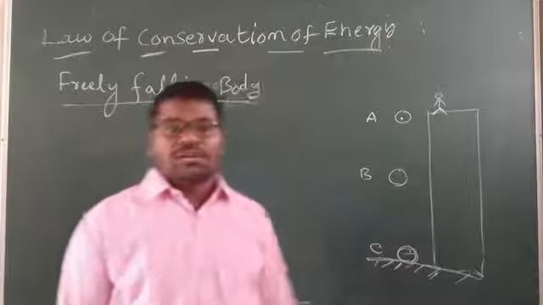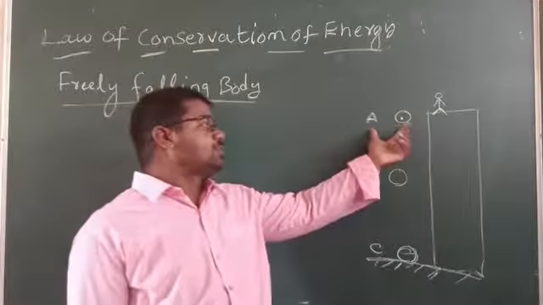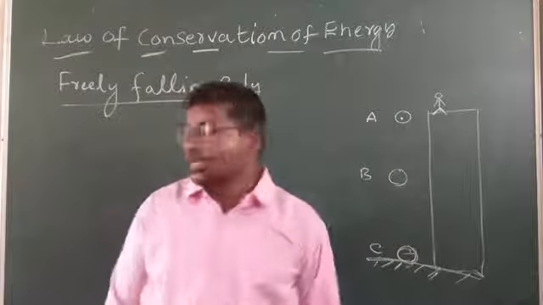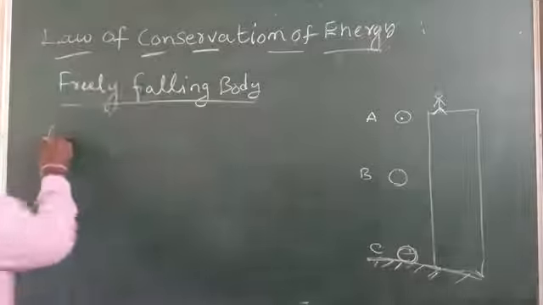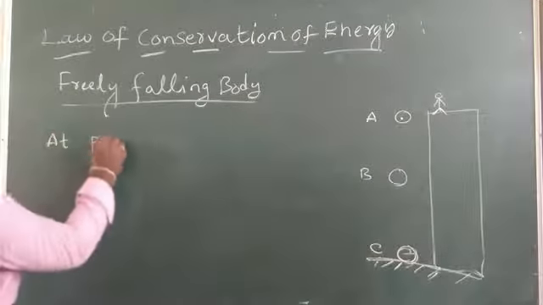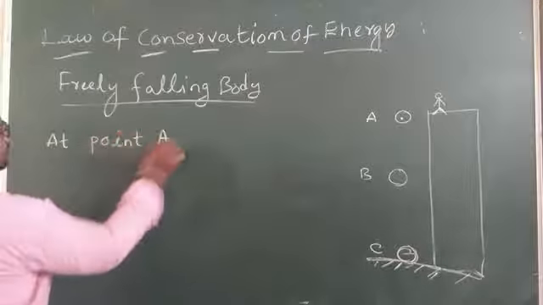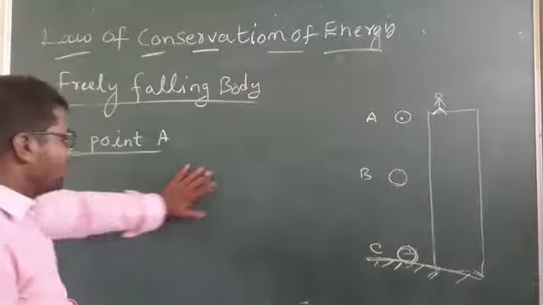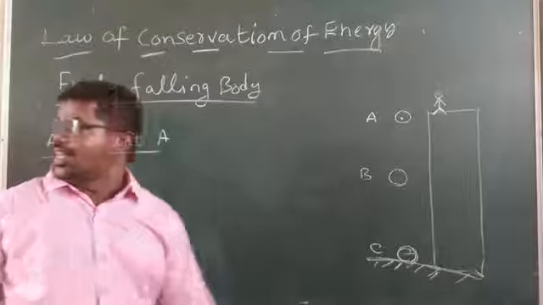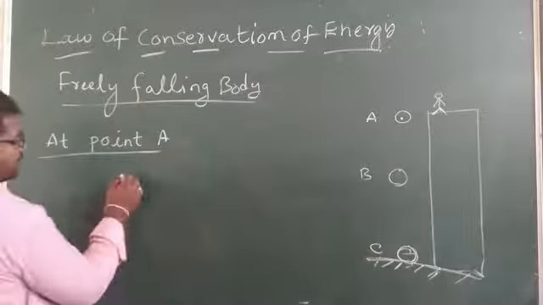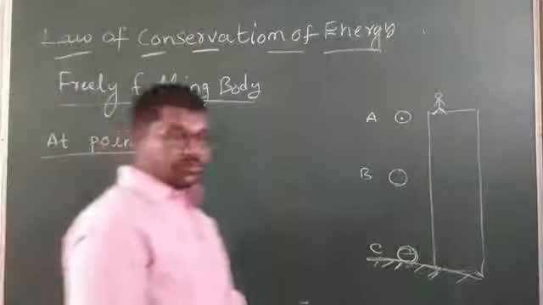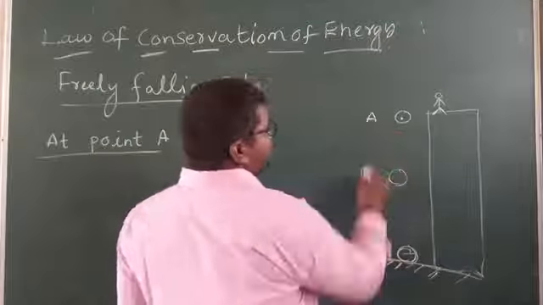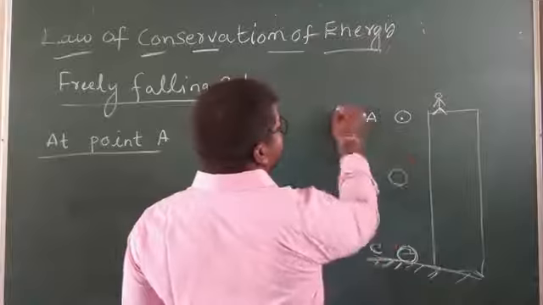So now, what is the main point? First, at point A, we find the total energy. At point A, we find the potential and kinetic energy. See here, at point A, initial velocity is 0.